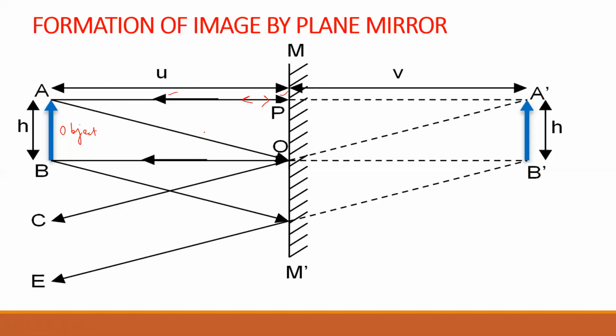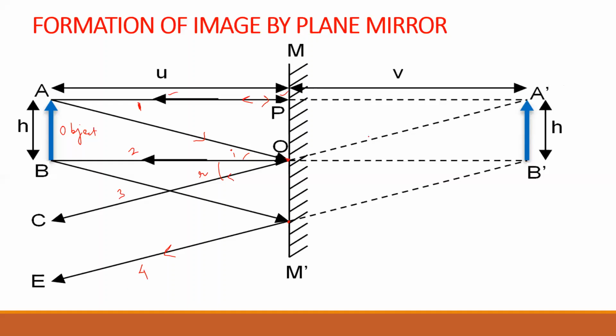The other ray is going and striking at O, point of the mirror, forming some angle I. This ray is reflecting back, forming some angle R, such that I equals R. Third ray is striking at this point and after reflection, it is going in this direction. This is one of the reflected rays. This is another reflected ray going normal. This is third reflected ray and this is fourth reflected ray.